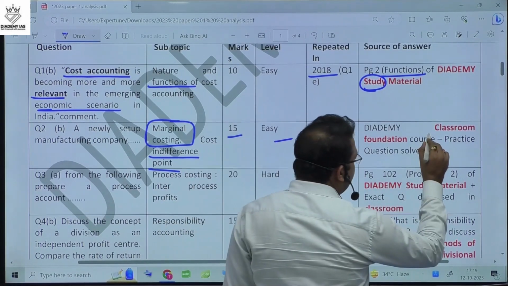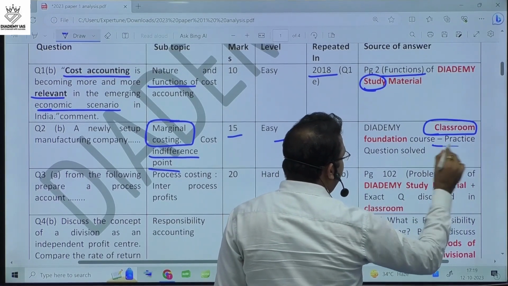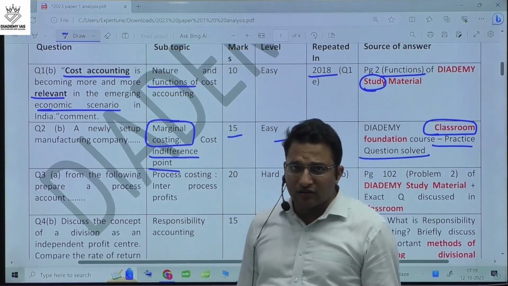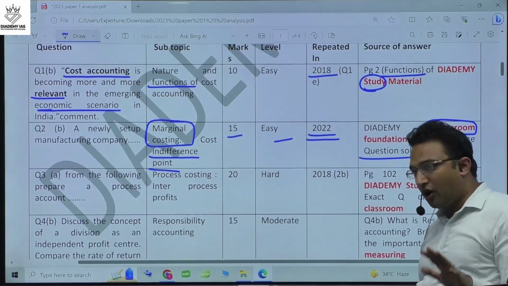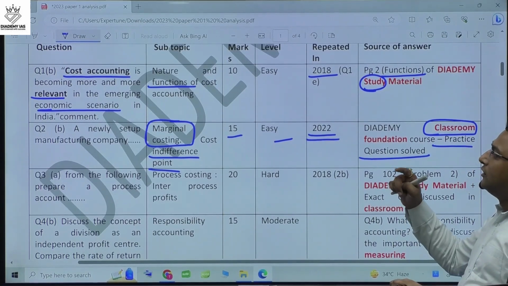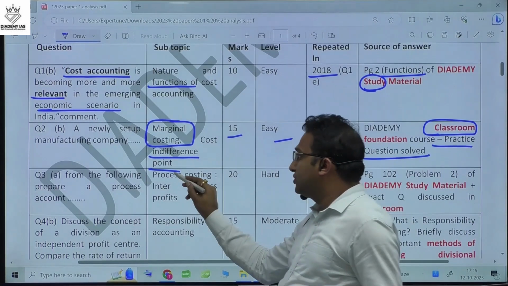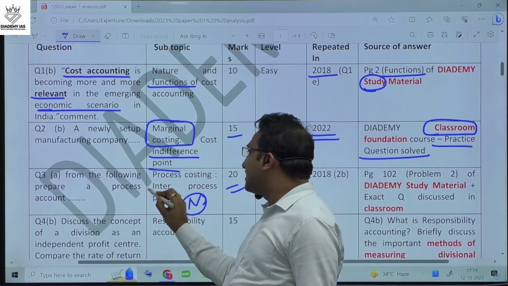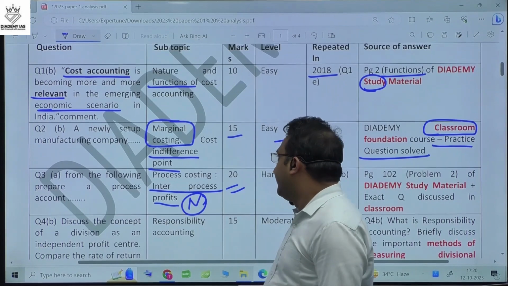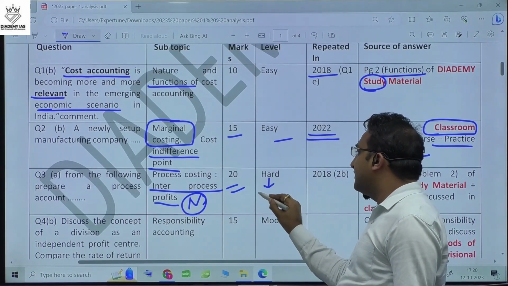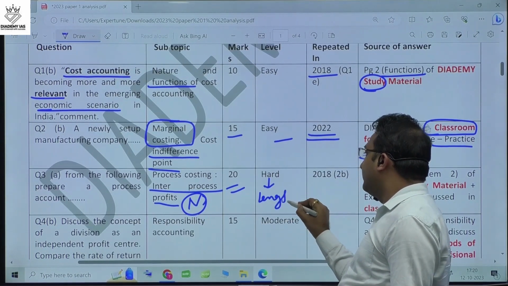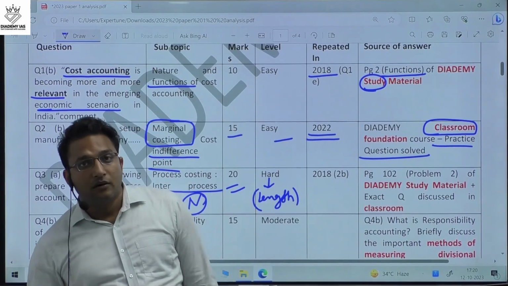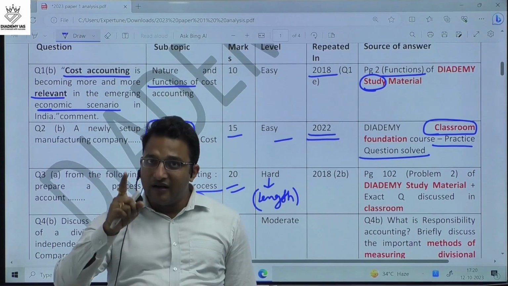We discussed this question in the classroom and we solved the mains 2022 question, and otherwise also there are numericals available in our study material on the same topic. Now, next is the process costing question. This was also a numerical and 20 marker question, about inter-process profits. This question was hard in the sense that it was lengthy and a bit complex, and you need to apply very high alertness in the exam.